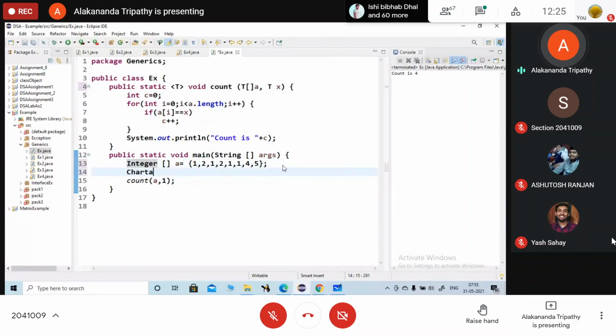Now here, if you are going to declare one character array, count, C comma, A, put it in single quote.